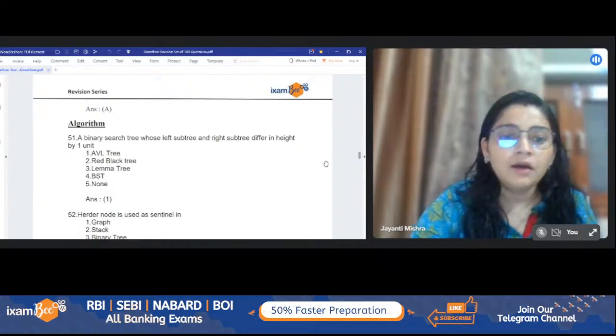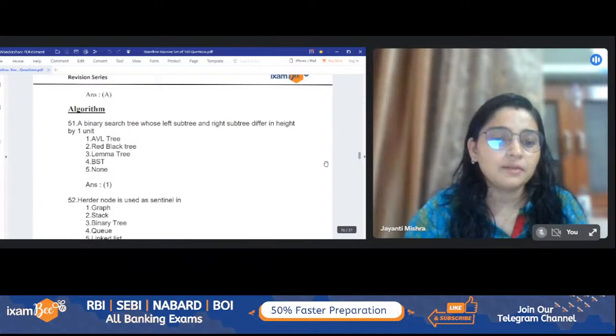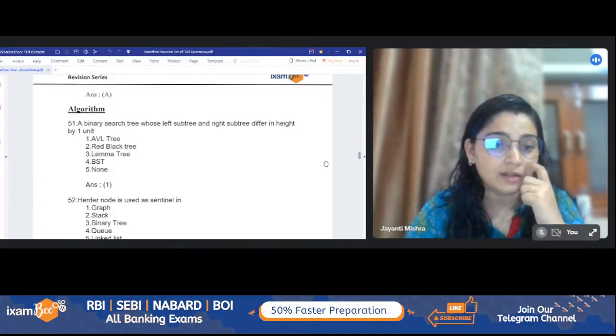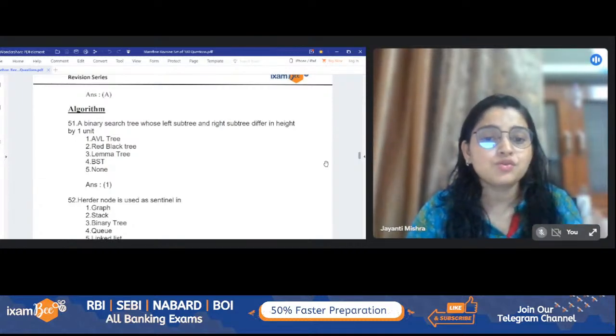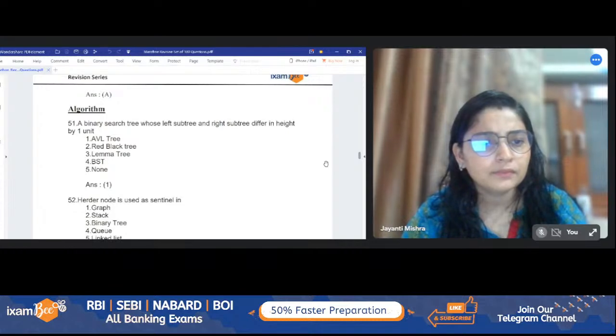Perfect. Hurdle node is used as a sentinel in which of these? Graph, stack, binary tree, queue, and linked list. Okay. So hurdle node is used as a sentinel in which of these? Please do let me know. Hurdle node, guys.